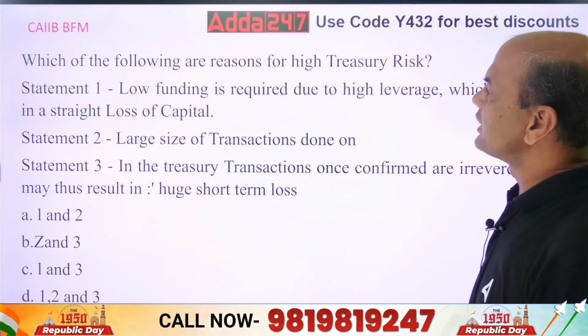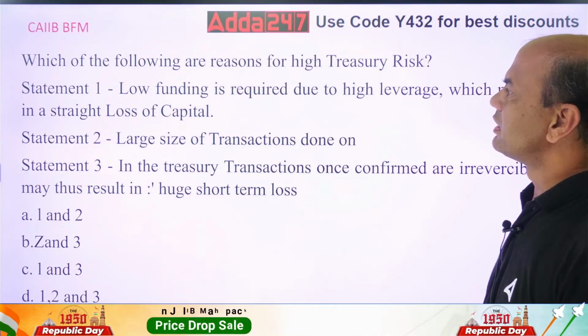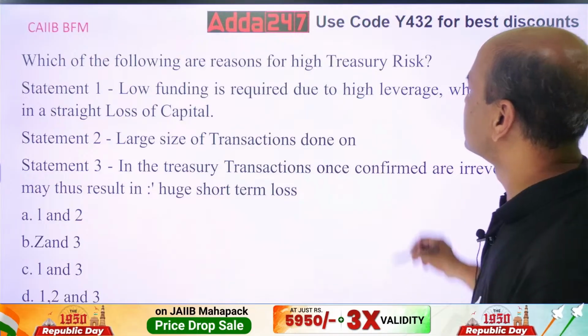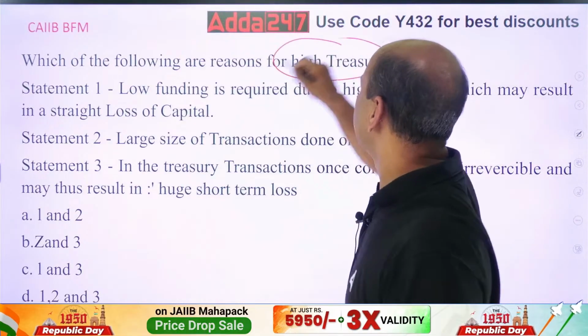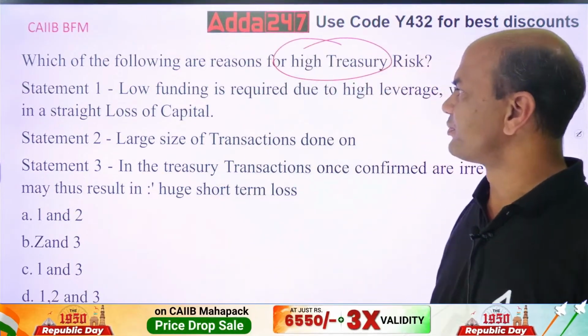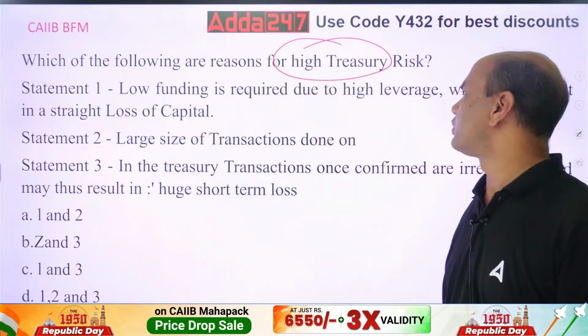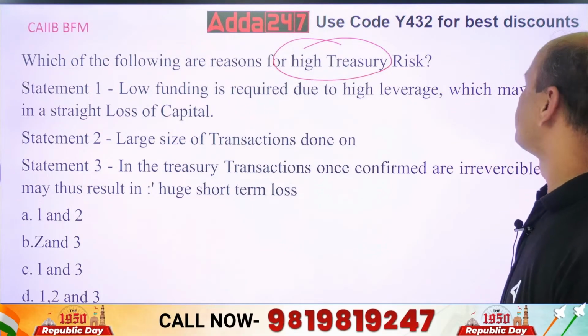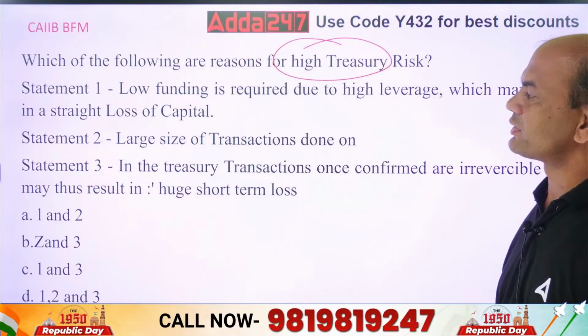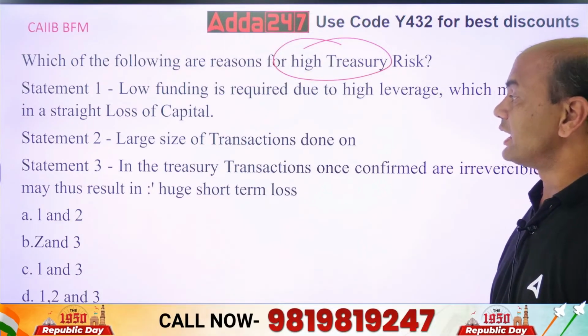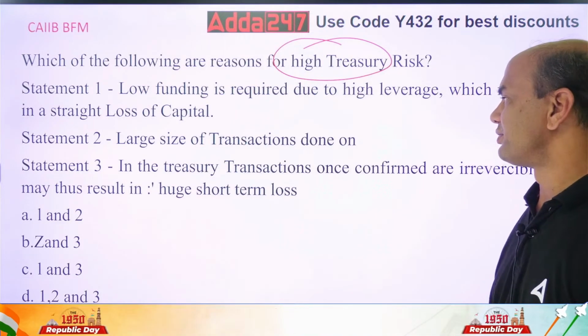Which of the following reasons are for high treasury risk? Why do we have high treasury risk? Low funding is required due to high leverage, which may result in straight loss of capital. Large size of transactions done.